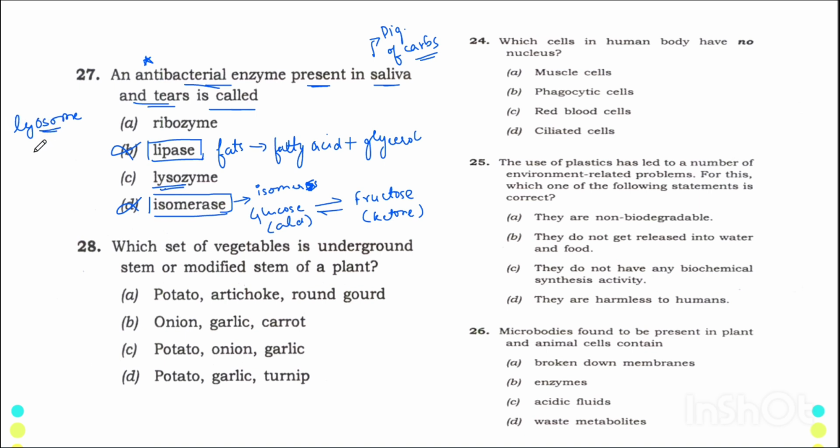And what was the function of lysosome? The function of lysosome was to digest any foreign material which may have come within the cell. Whether it is bacteria or any other infectious agent, it digests it. That's why it is anti-bacteria, because of the hydrolytic enzymes that are present in lysosome, right? So among these options, lysozyme can be our correct option as per the previous knowledge that we have.